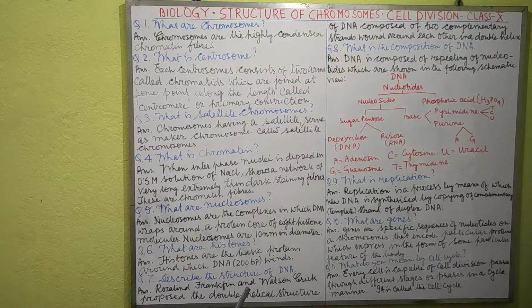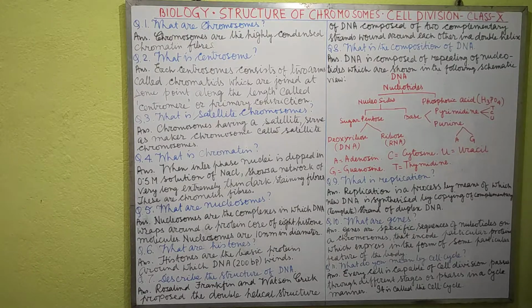Follow this. Next question, number 9, what is replication? Replication is a process by means of which new DNA is synthesized by copying of the complementary, that is template, strand of duplex DNA. What are genes? Genes are specific sequences of nucleotides on a chromosome that encode a particular protein, which is expressed in the form of some particular feature of the body.